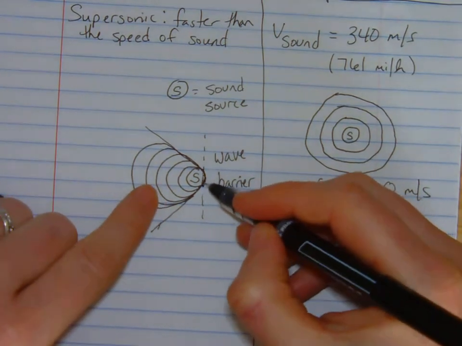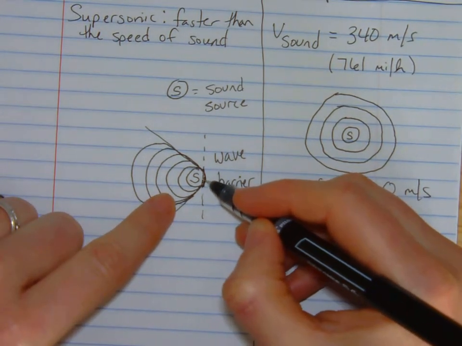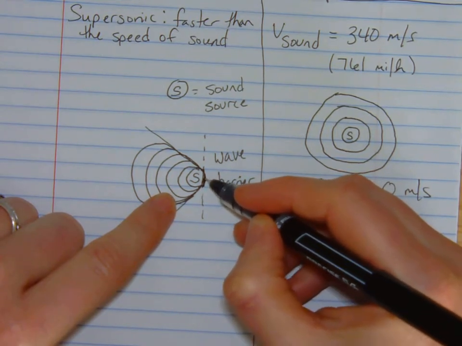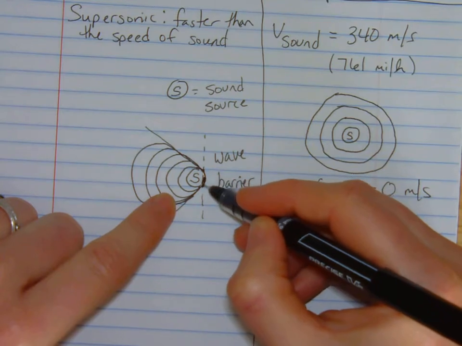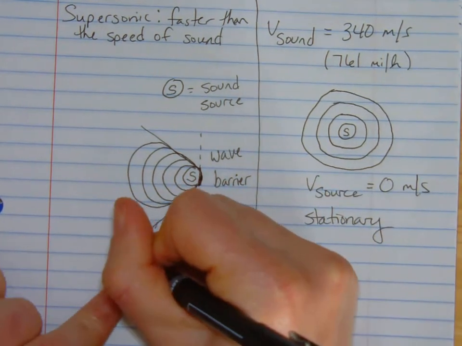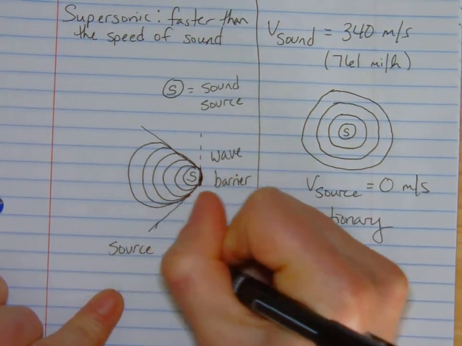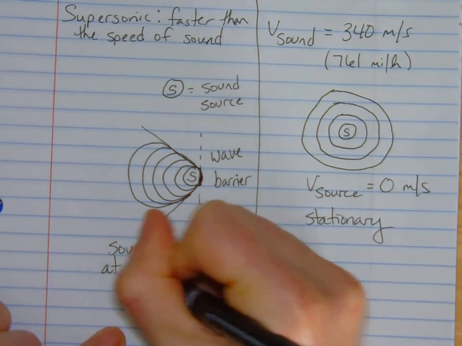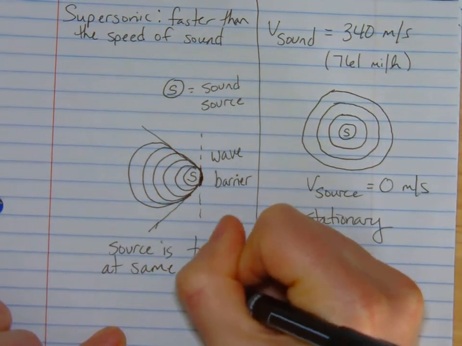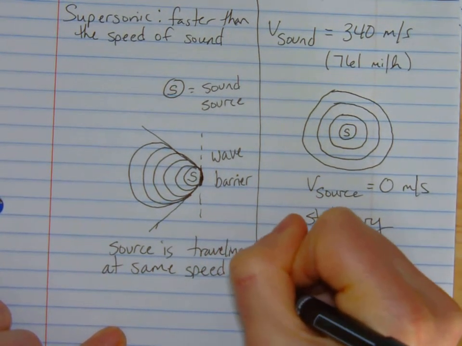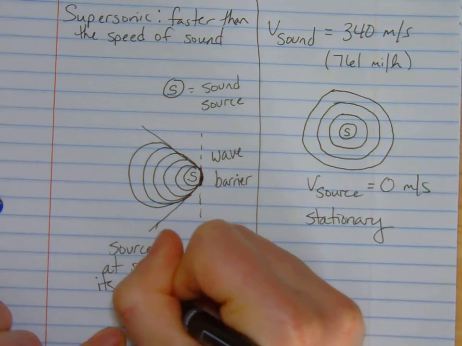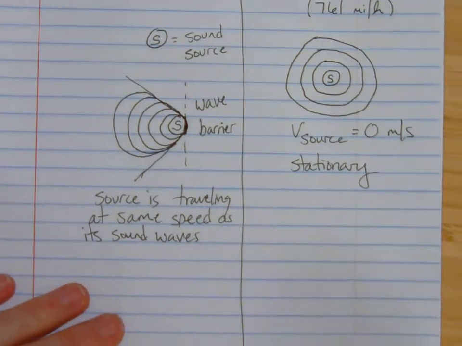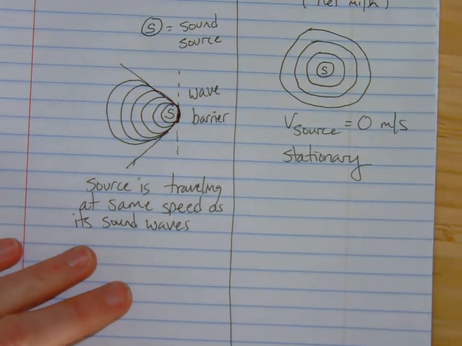So when the tip of the jet is right at this wall, right at the tip of that cloud that you would see, that is how you know that the source is traveling at the same speed as its sound waves.